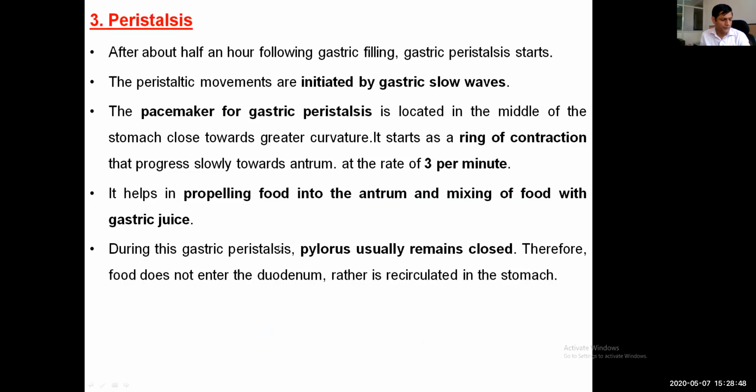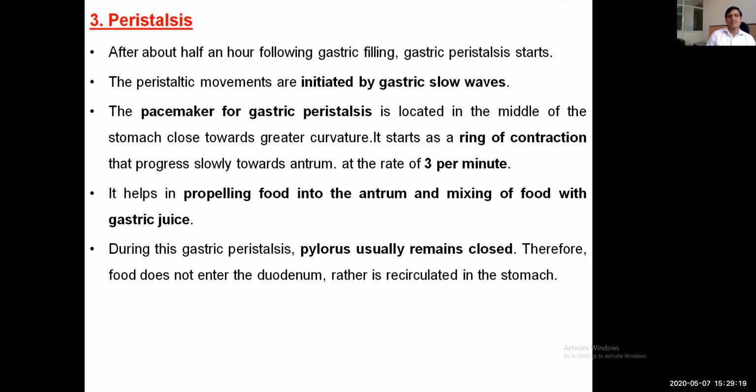Third type: one is hunger contraction, second is gastric relaxation, third is peristalsis. So after half an hour following gastric filling, peristalsis starts. आधे घंटे के बाद peristalsis start हो जाती है. This is mainly initiated by the gastric slow wave. Gastric slow wave significant होगी तो basic electrical rhythm बनेगी और उसके बाद action potential बनेगा.